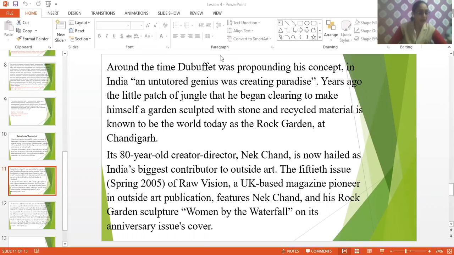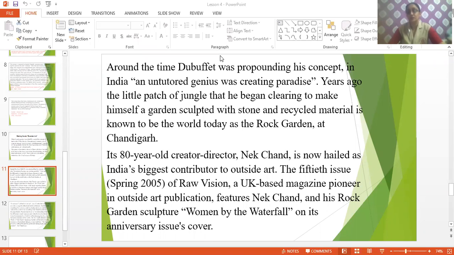Now there was a magazine, children, Raw Vision. The name of the magazine is Raw Vision, and it is of the UK, the United Kingdom. It is considered to be the first magazine to publish about outsider art.